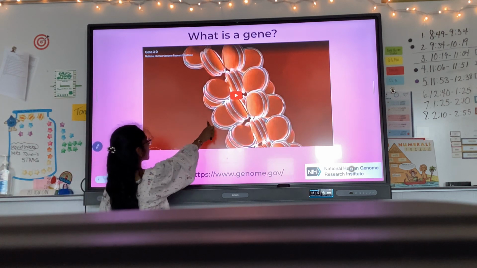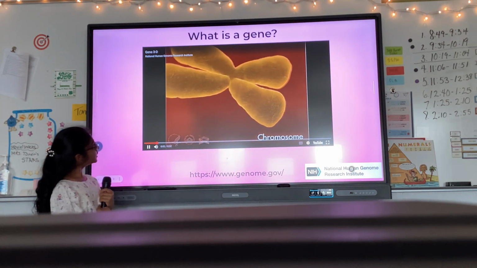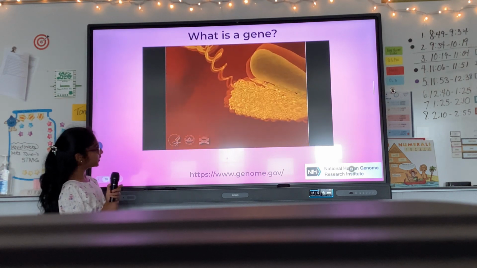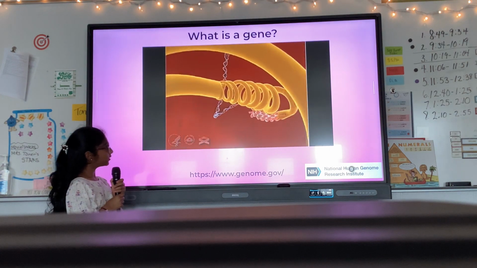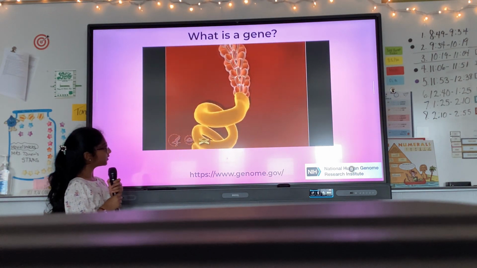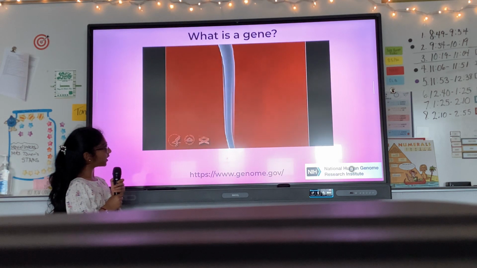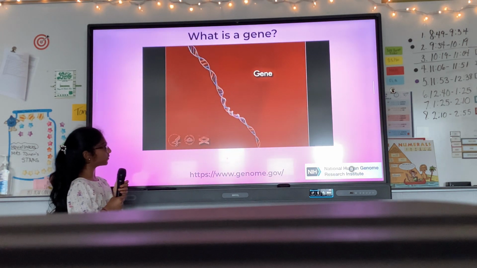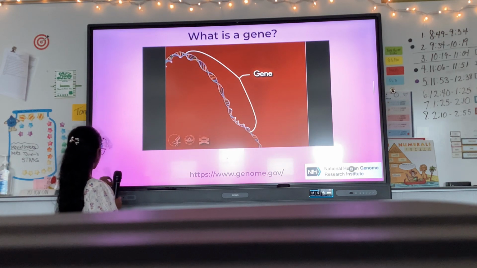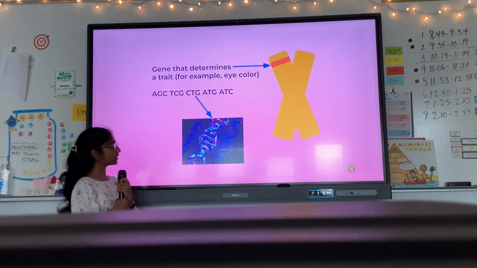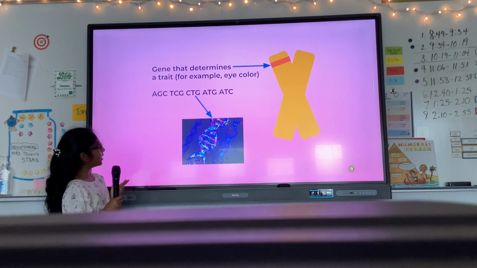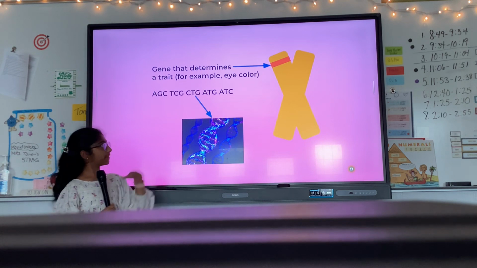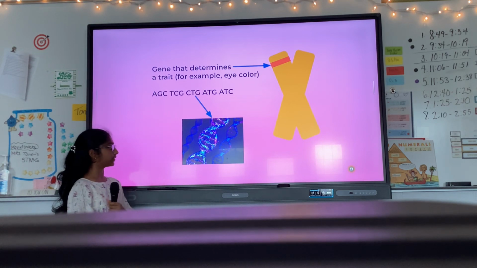So, let's watch this. So this is a chromosome. Inside the chromosome is DNA, and a tiny part of the genome is a gene. So as you can see here, genes are tiny parts of chromosomes. So that's the chromosome, that's the gene, and it determines a trait, for example, eye color, and that's the genome. It'll probably be a little bigger than that though, and that's the DNA.